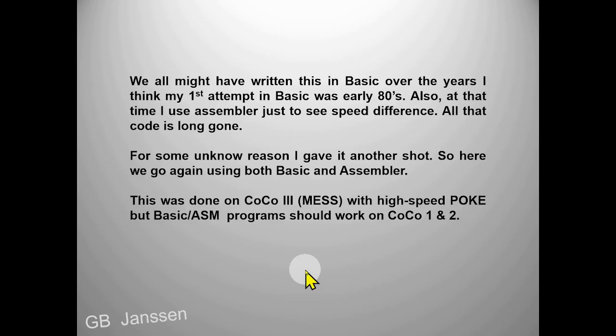Okay, I did this way back in the 80s. I wrote code in BASIC and assembler just to see the speed difference on a CoCo 1. I played around with it, and that code's long gone in the bit bucket. For some reason, I thought I'd give it another shot, so I wrote it again in BASIC and assembler. I did it on a CoCo 3 using the MESS emulator with the high-speed poke, but the programs, both BASIC and assembler, should work on a CoCo 1 and 2 also.